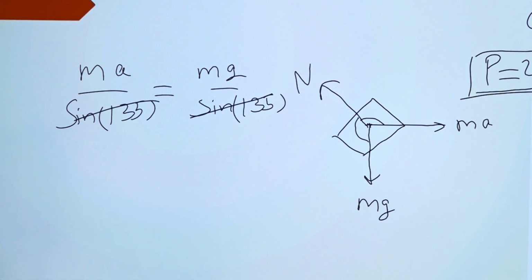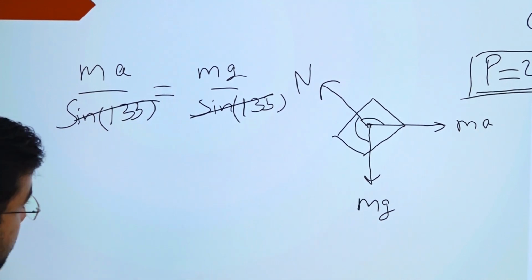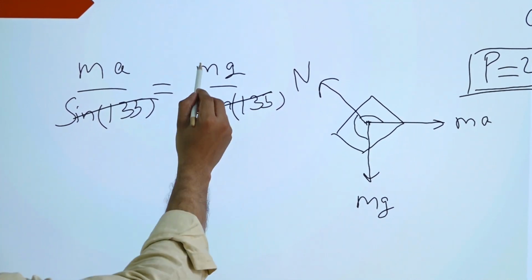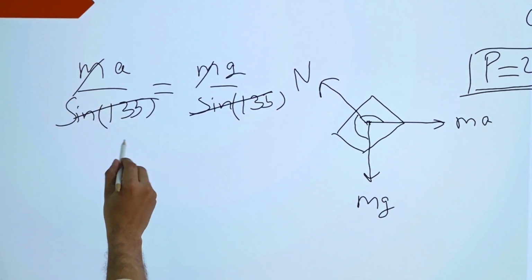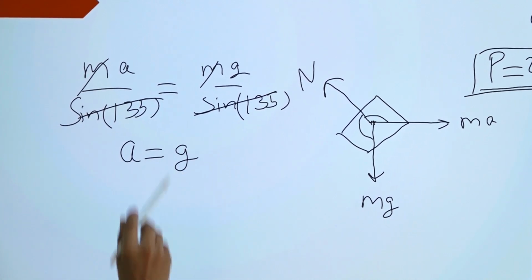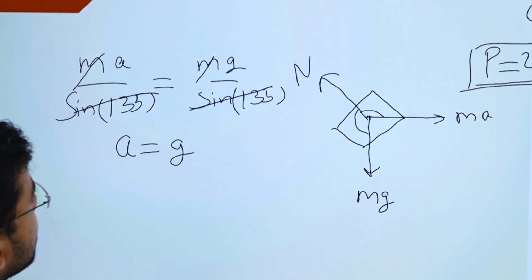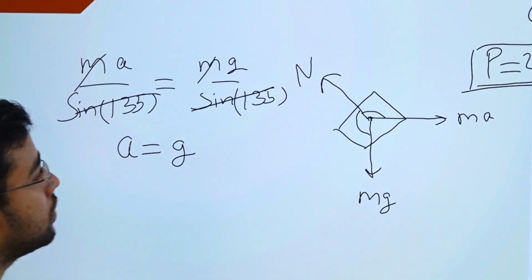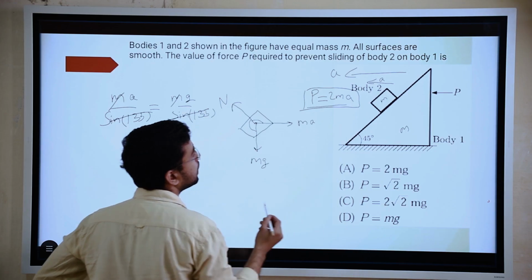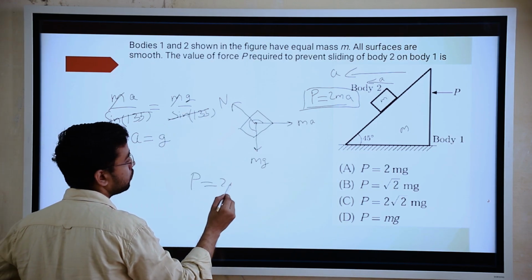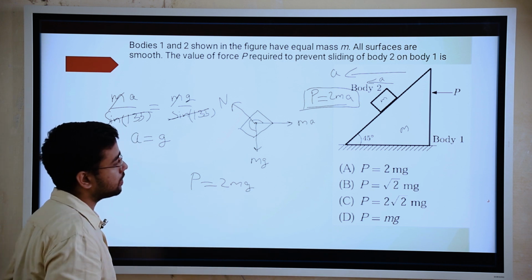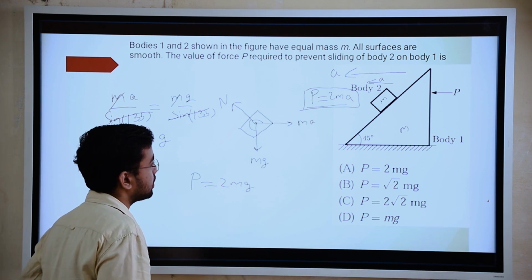Sine 135 will go away, m will go away. So A is equal to g. If we get A is equal to g, then P is equal to 2mg. So that will be the answer, A will be the answer.